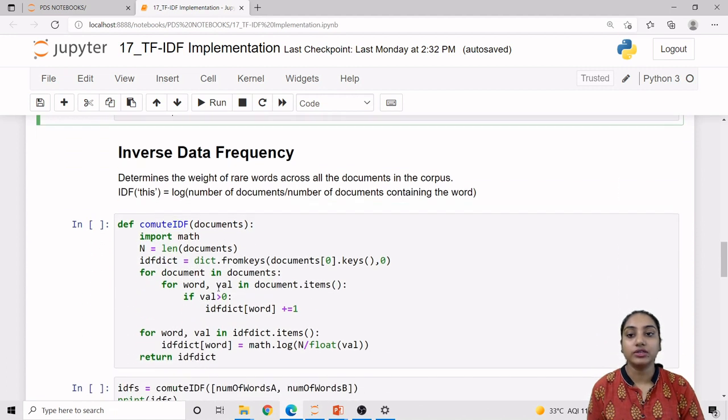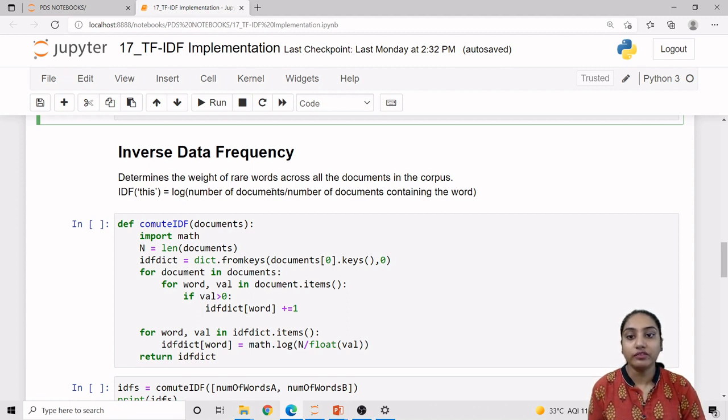Now the next calculation is the inverse document frequency calculation, that we are calling IDF. Now what is the IDF? The IDF behaves across all the documents together. We are going to check how important a word is for our whole corpus of documents.